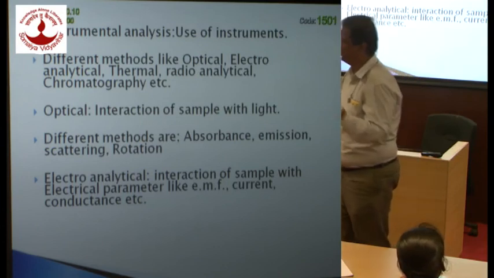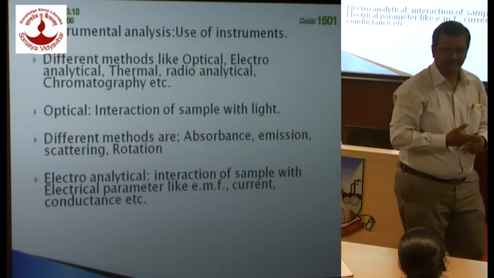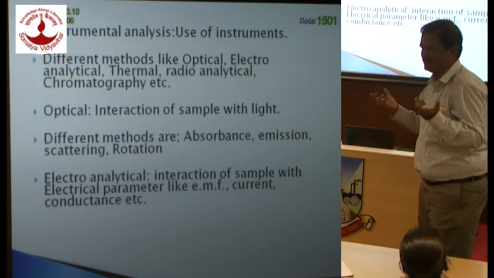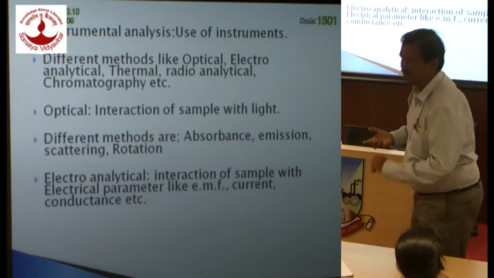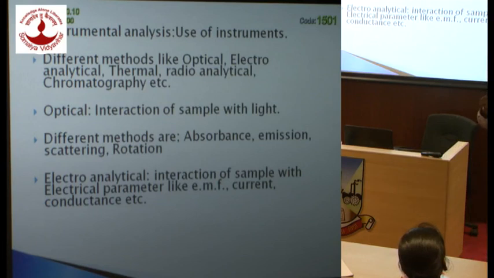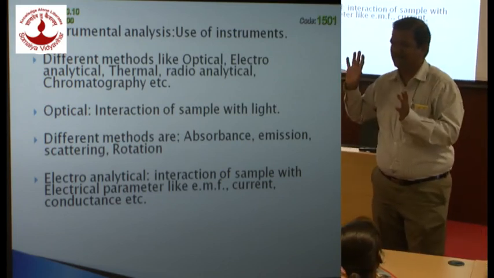Then carbon-14 dating. You find out the age of old specimens, wood or old living systems, by carbon-14 dating. So it is a radioanalytical method. Then of course these are methods of analysis.